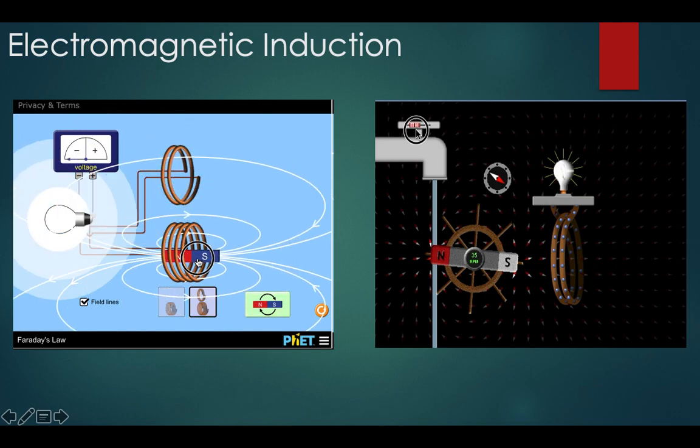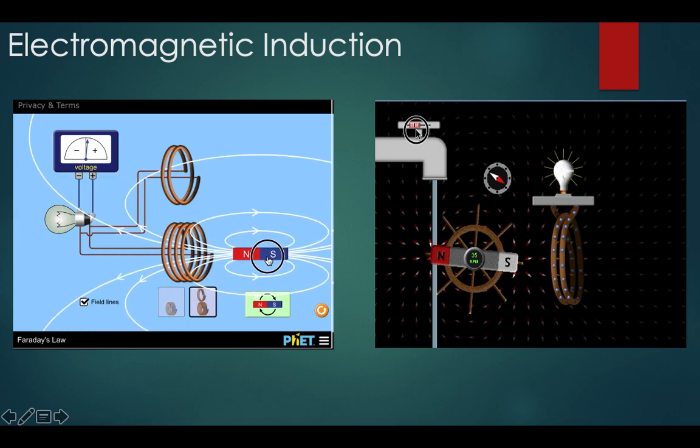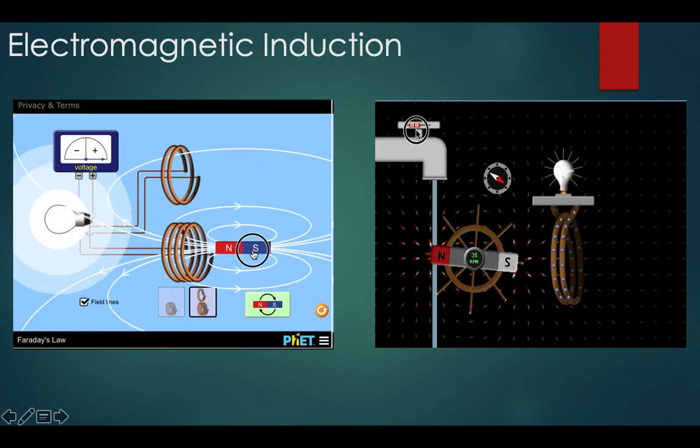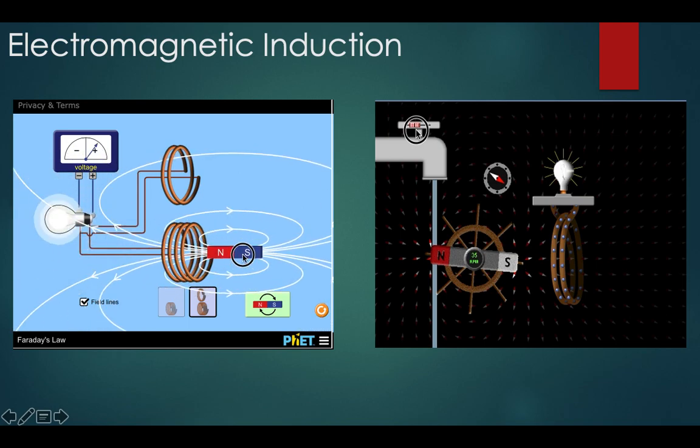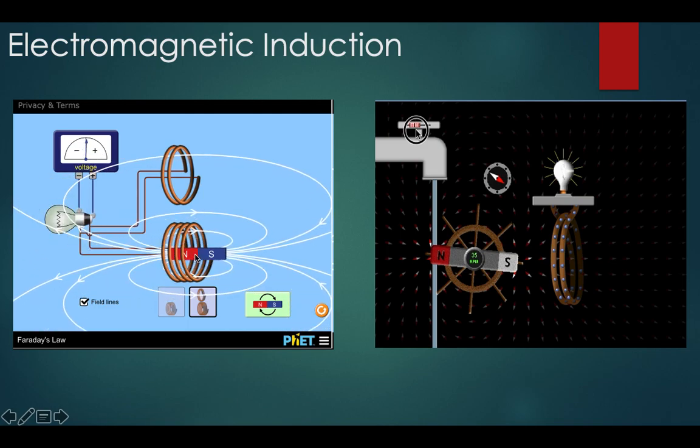Now, if you observe this carefully, whenever the bar magnet is moving laterally inside the coil, it is observed that the bulb starts to glow, and also the galvanometer shows a reading in accordance with the position of the magnet. And also, if we keep the magnet inside and start flipping the magnetic field, it is also observed that an electric current is induced, or generated, in the coil.